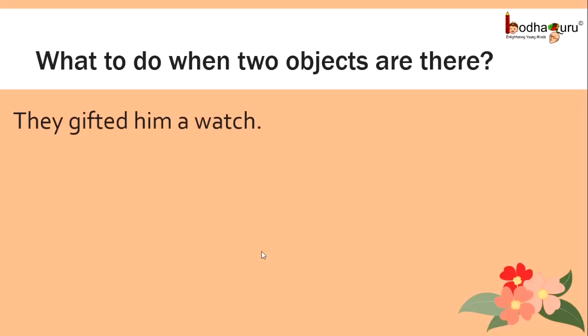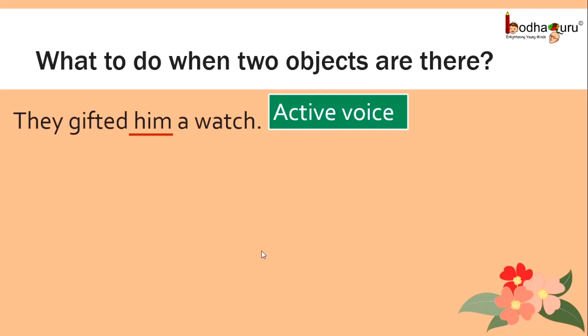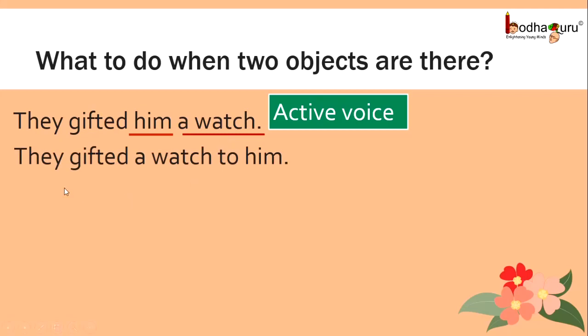They gifted him a watch. This is in active voice. And as we see, there are two objects, him, the indirect object, and watch, which is the direct object. Also, there is another way of saying the same sentence. They gifted a watch to him.